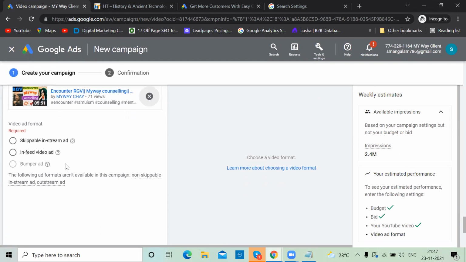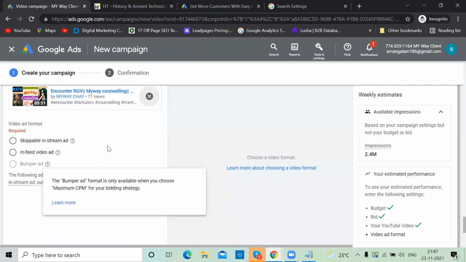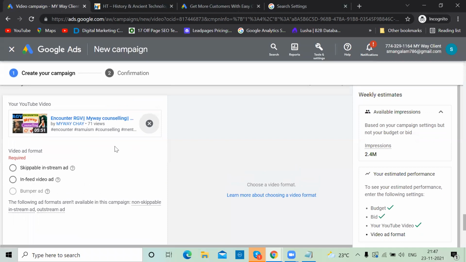Now here, it is asking what kind of ad you want. You want skippable, in-stream ad, or bumper ad. You can see this bumper ad is not activated. Can you tell me why, Shashi? Because we didn't... we have kept 5 minutes, right? So you're thinking that because the video is not 6 seconds. Yes, in order to qualify for bumper ad, it has to be 6 seconds.